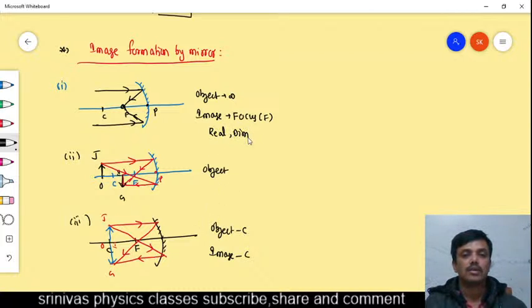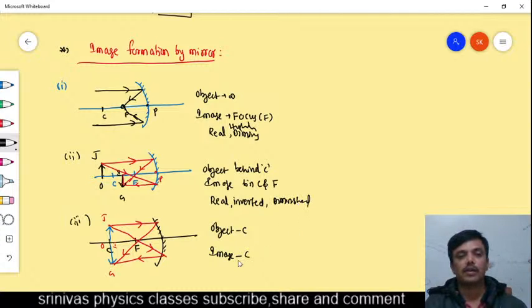Here the object is behind the center of curvature, then where will the image form? The image is between C and F, and the image is real, inverted, highly diminished. Here it is diminished. These all things we discussed.